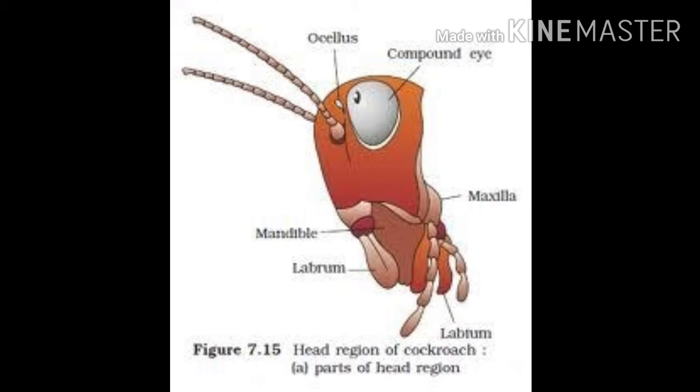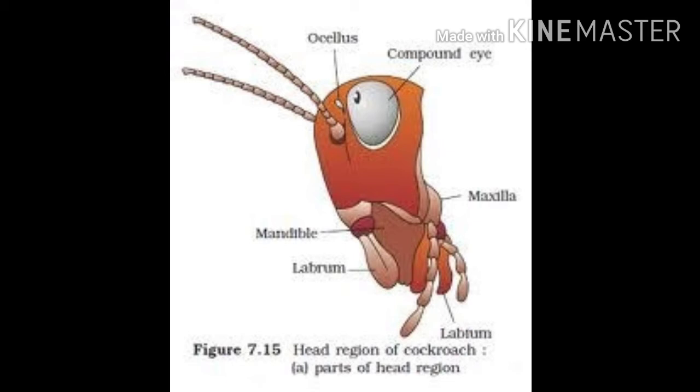So what is hypognathous? The mouth parts are directed downwards, so it is called hypognathous. The cockroach has compound eyes. The mouth parts consist of the labrum, which means upper lip, a pair of mandibles, a pair of maxillae, the labium, which means lower lip, and the hypopharynx, which means tongue or lingua.